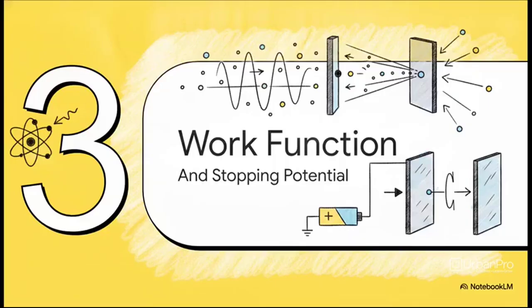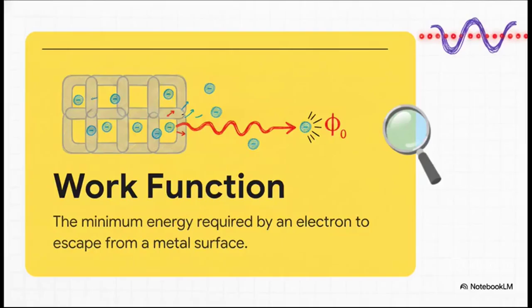Let's move into Section 3, work function and stopping potential. You see, inside a metal, free electrons are held firmly in place by the attractive forces of positive ions. They can't just float away on their own. To pull an electron out, you have to give it a certain minimum amount of energy. This absolute threshold is called the work function of the metal, and we denote it with the Greek letter φ0. We usually measure this in electron volts, which is just a super tiny unit of energy that perfectly fits the microscopic quantum world.